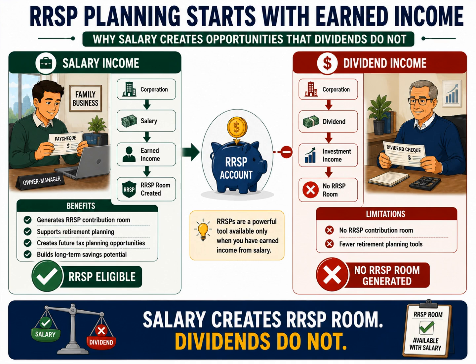They do not evaluate salary and dividends only on today's tax results. They also evaluate how each option affects future planning opportunities. And that brings us to the key message at the bottom of the slide. Salary creates RRSP room. Dividends do not. Understanding this simple principle is the first step toward understanding why RRSP planning is often one of the most powerful tools available to owner-managers. In the next slide, we'll see exactly how RRSP contributions work and why they can create both immediate and long-term benefits.